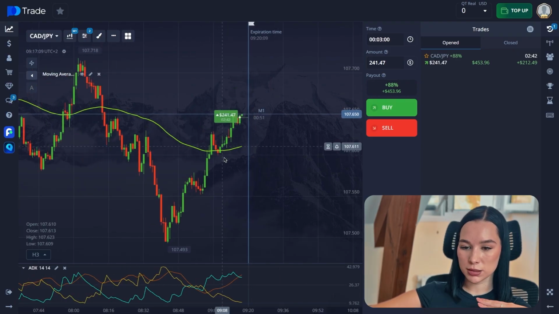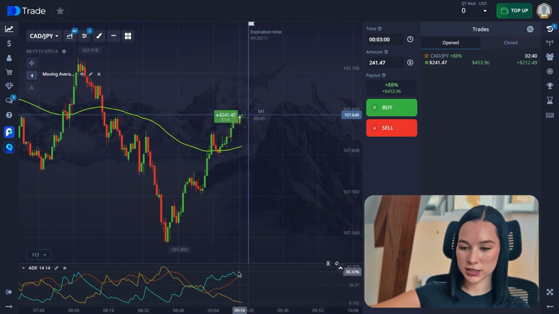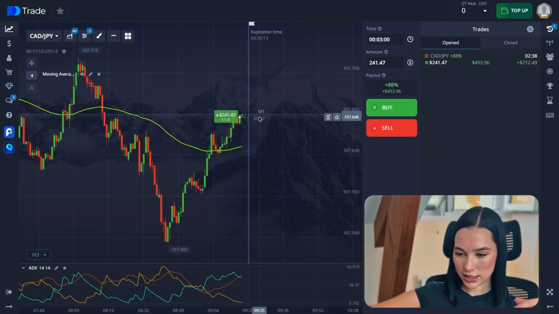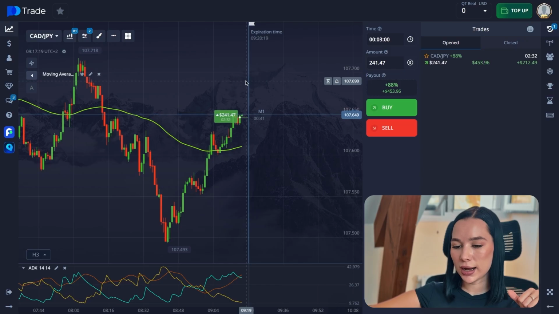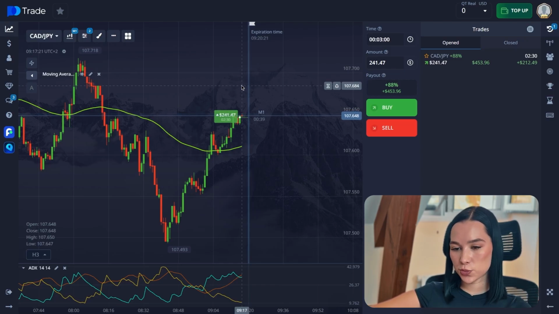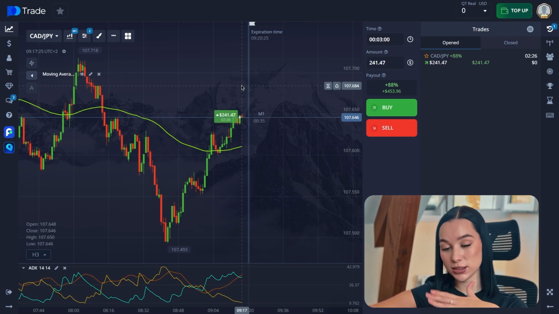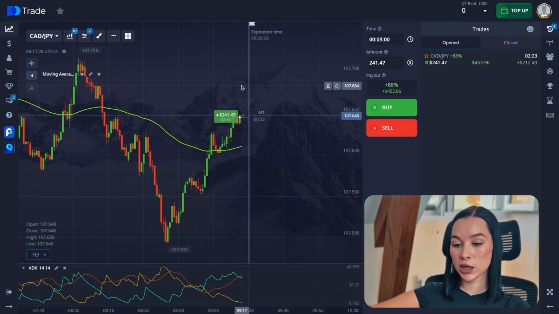The blue line is above the yellow line, giving us the first buy signal. The orange ADX line is around 35 or something, even 40 maybe. So it's showing that the trend is pretty strong, and it's good for opening a trade in a trend, in the upward direction in this case. Also, we can see that our price is above the moving average line, also giving us a buy signal, and we can see it also by support resistance levels and the candlestick patterns as well.